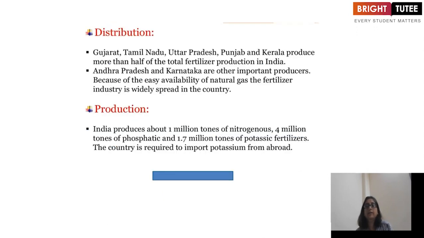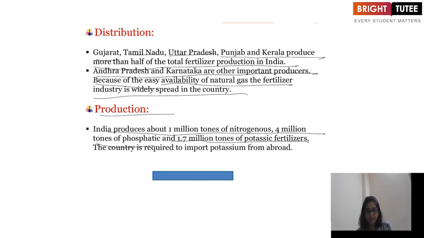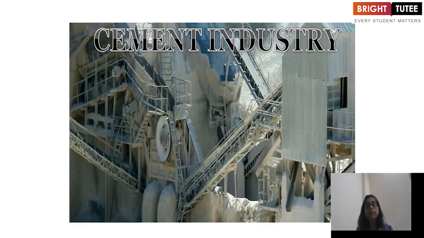Now, how are these distributed? Gujarat, Tamil Nadu, Uttar Pradesh, Punjab, and Kerala produce more than half of the total fertilizer production in India. And Andhra Pradesh and Karnataka are other important producers. Because of the easy availability of natural gas, the fertilizer industry is widely spread in the country. India produces about 1 million tons of nitrogenous, 4 million tons of phosphatic, and 1.7 million tons of potassic fertilizers. The country is required to import potassium from abroad.